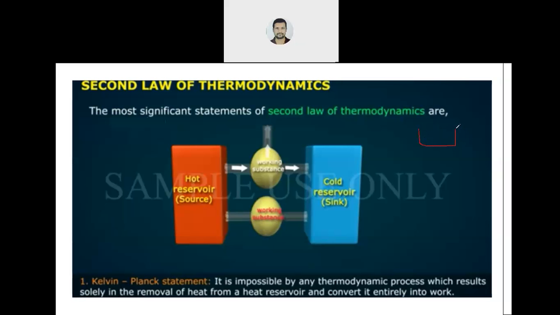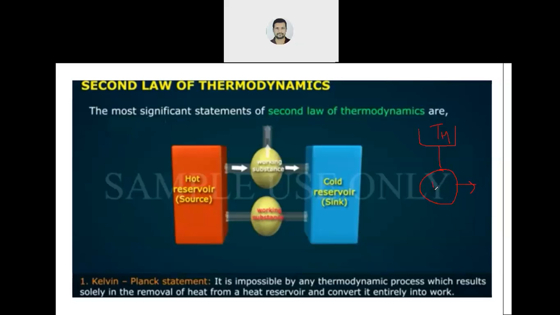Suppose this is source at temperature T1, or you can say high temperature. Some heat transfer is there. This is system. This is work done by system.